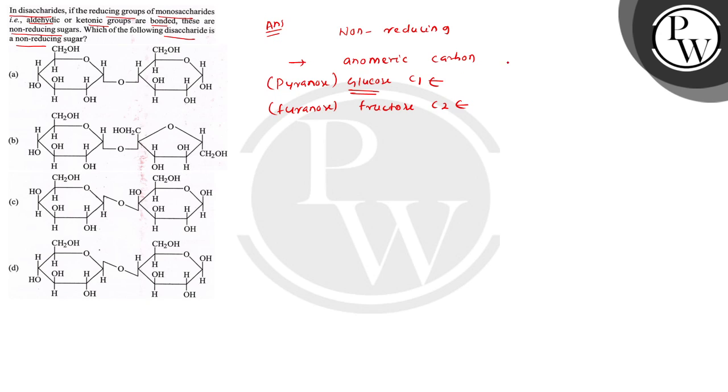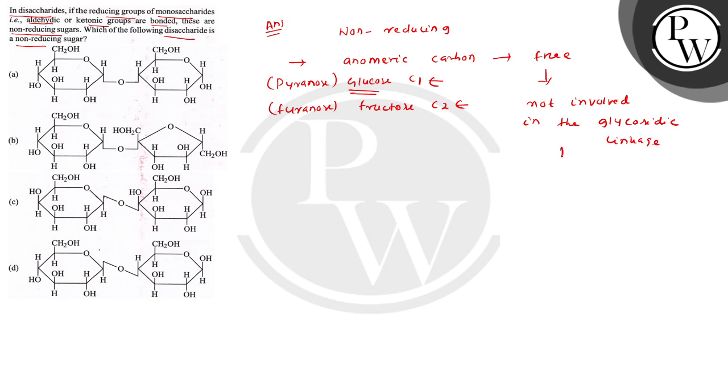If the anomeric carbons are free, मतलब they are not involved in the glycosidic linkage, then they are called reducing sugar.